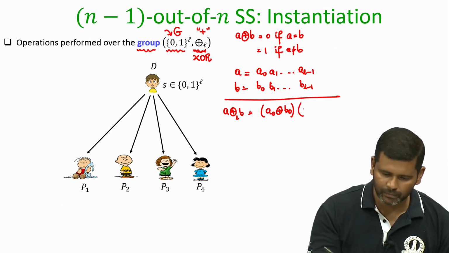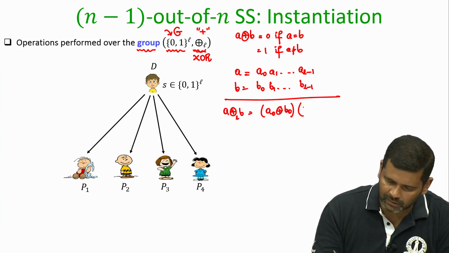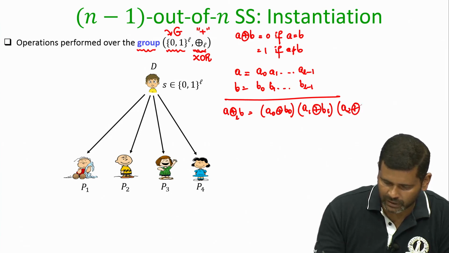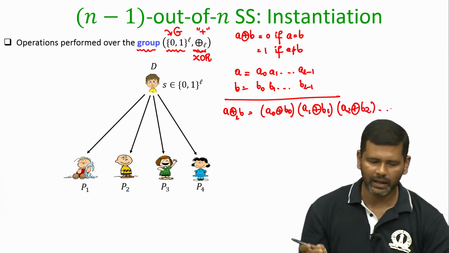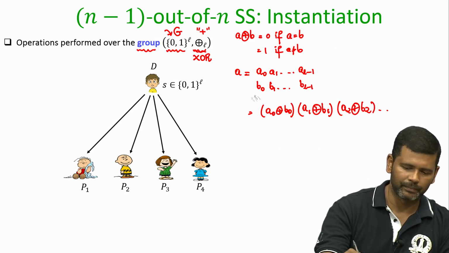In fact, that is the first bit, not the LSB. The next bit will be A1 XOR B1, the next bit will be A2 XOR B2 and so on. That is the definition of this bitwise XOR operation.